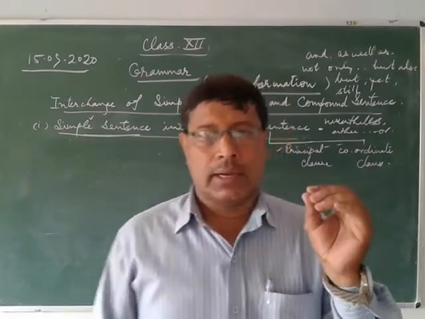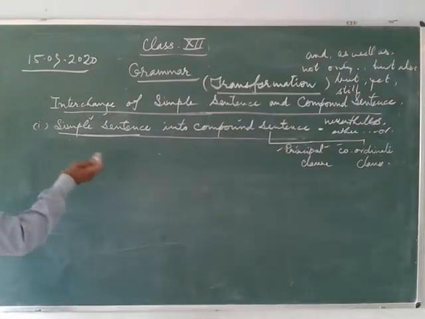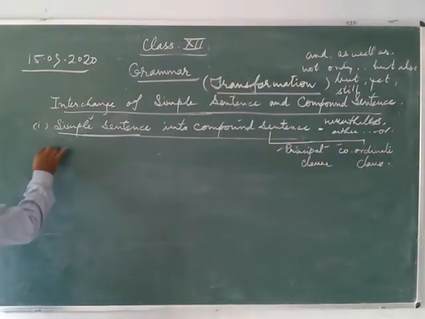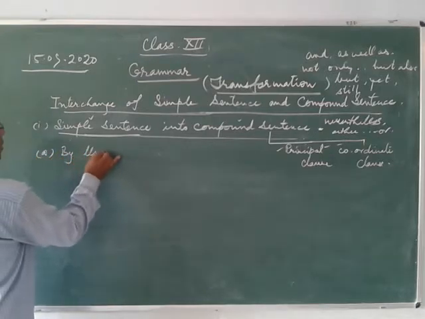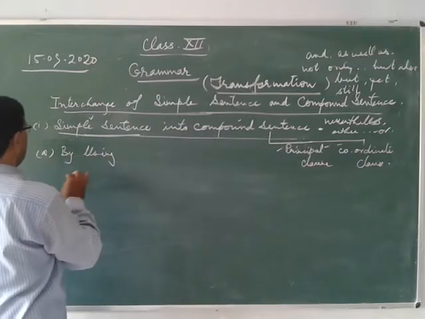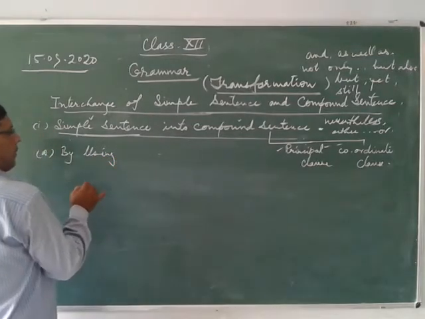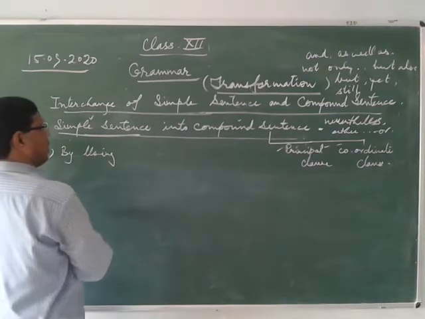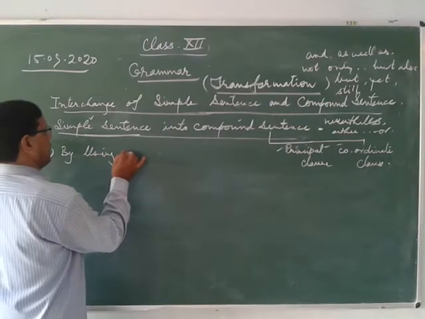So you can see here, you can use it in 4 different ways: adversative, alternative, relative and cumulative. These are four types here.